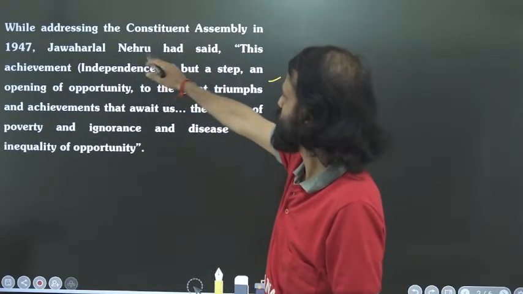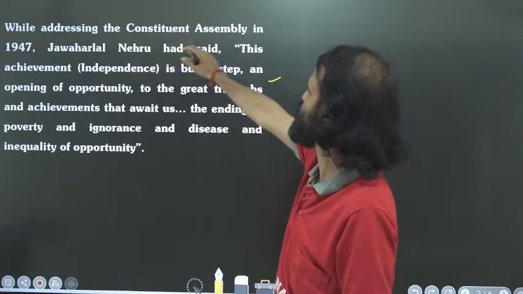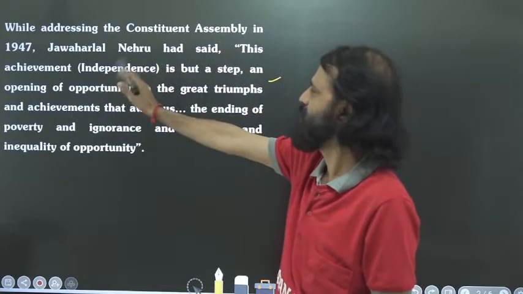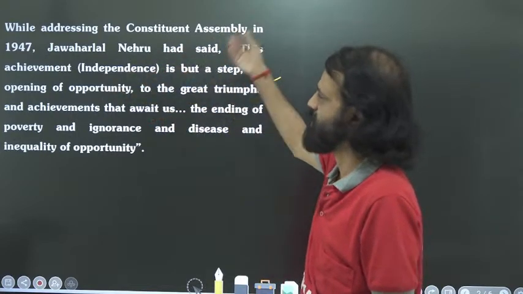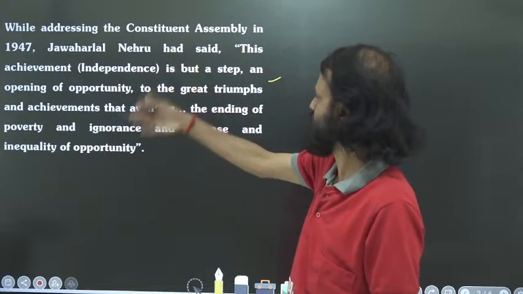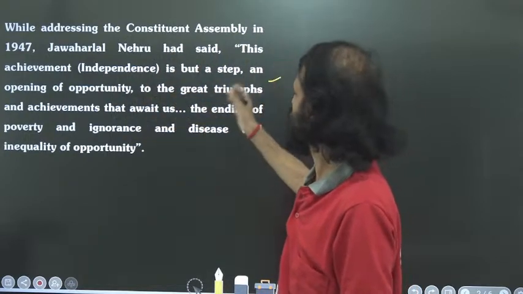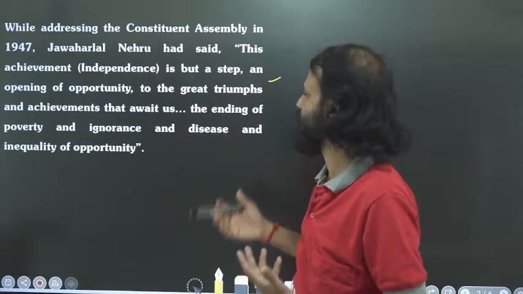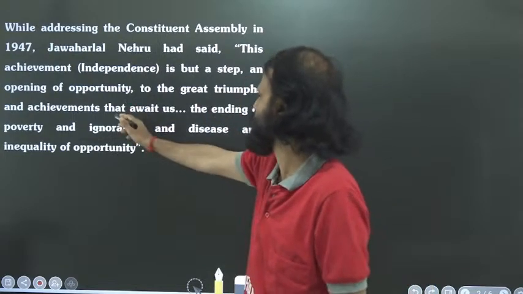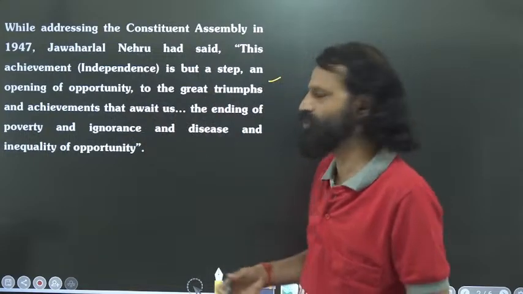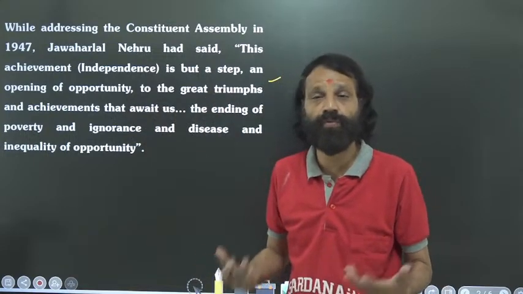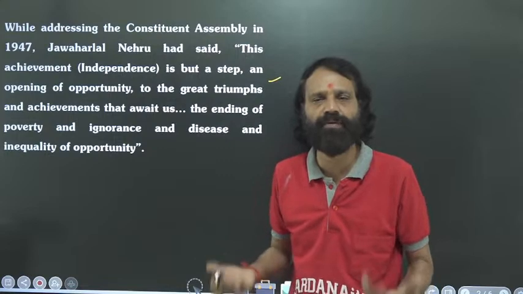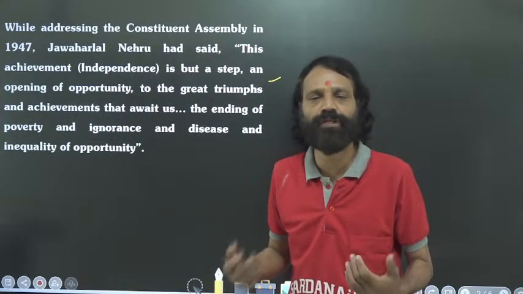In his speech in the Constituent Assembly in 1947, Jawaharlal Nehru said this is an achievement, and it is an opportunity to the great triumphs and achievements that await us. A lot of changes and affluence are going to happen in our country, but therefore we needed to do hard work.